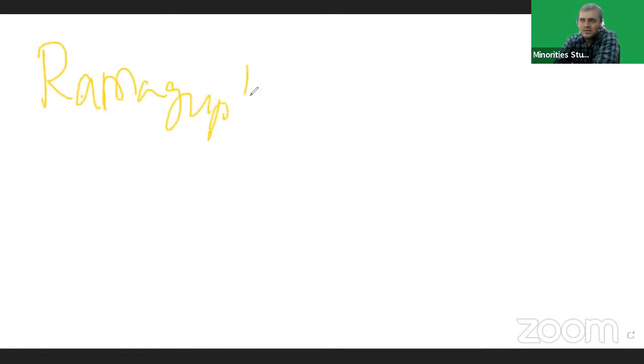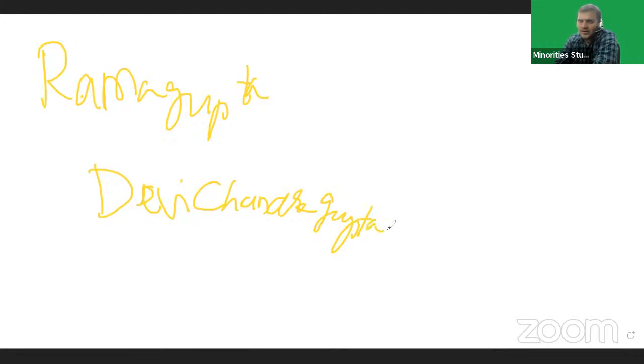Ramagupta became ruler. Ramagupta's information was found in Devi Chandraguptam. According to this book, Ramagupta was defeated by Shaka Rudrasimha. So to protect his life, he wanted to transfer his wife Dhruva Devi to Shaka Rudrasimha.